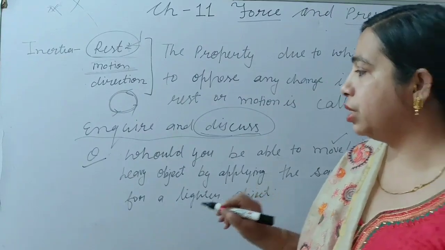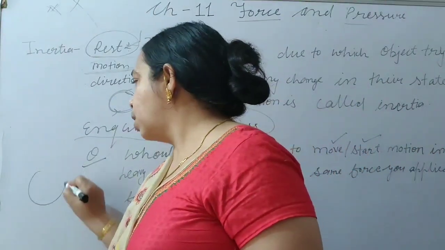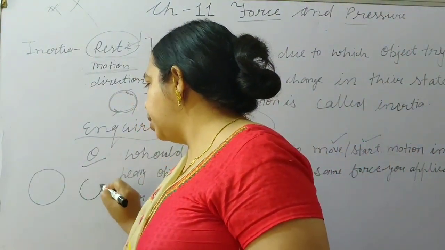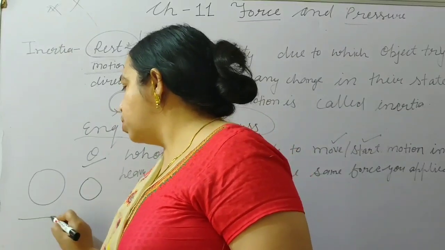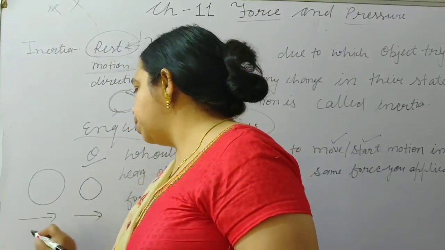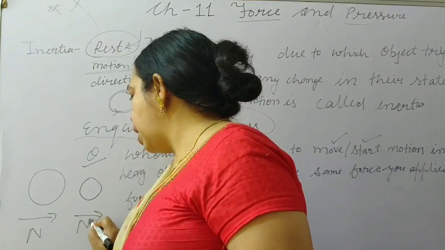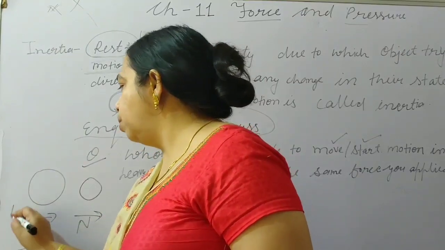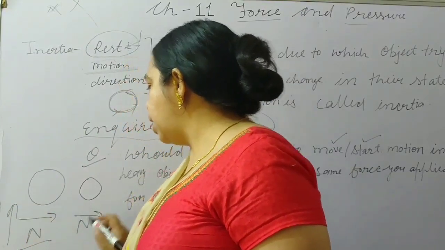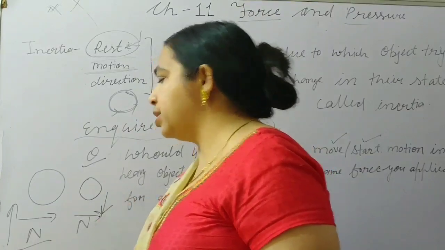Here one object is heavy and one object is light. So will the amount of force always be the same? No. For the heavy object it will be more, and for the lighter object it will be less.